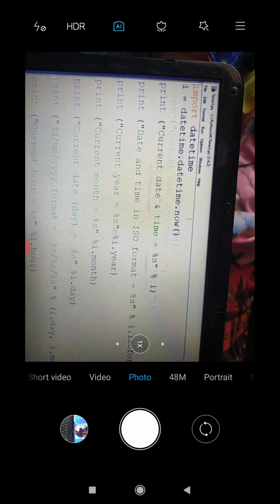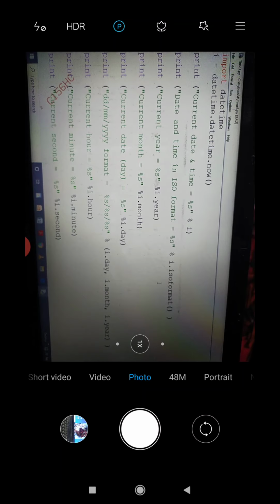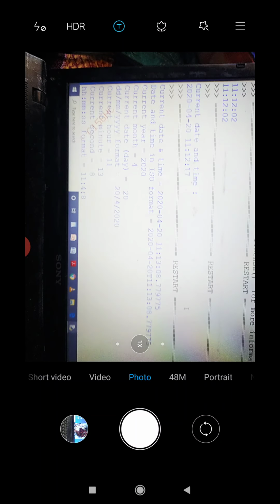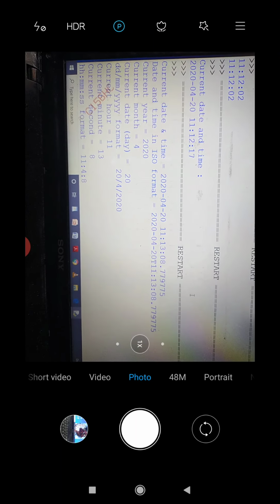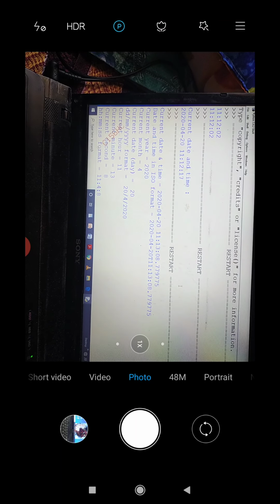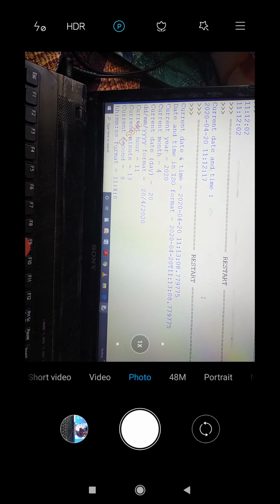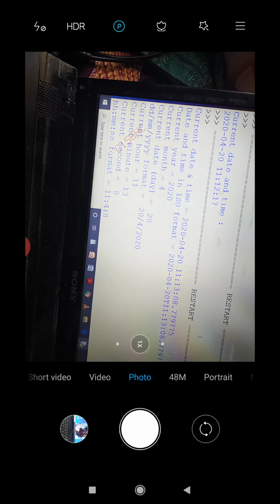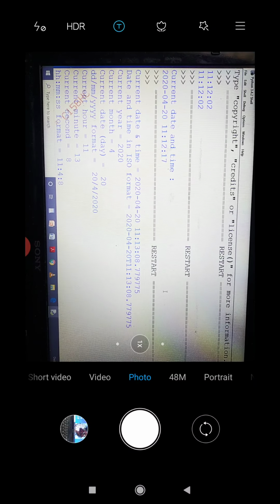And one more example I can show you: this program will show you the current date and time in different formats, current minute, current second, and all these things will be displayed in this program. If you look into it, you can see the result: current date and time, current year, current month, date, all the formats are there. As you talk about an integer, it should be percentage d, right? If it is a string, it should be percentage s, and if it is a float, it should be percentage f. These are the things we can discuss with this, and I've given the explanation in the PPT. These are our concepts, subtopics related to classes and functions.